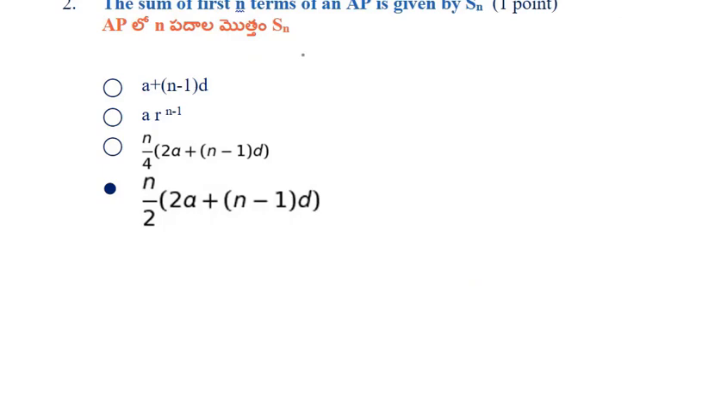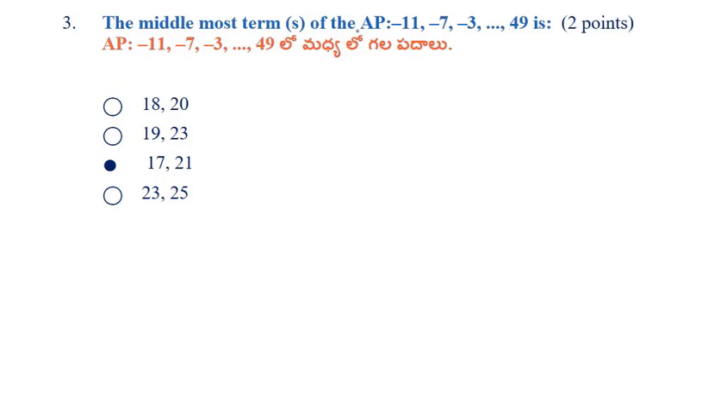Next one. Sum of first n terms of AP is given by Sn. Okay, n padala mottam n by 2 into 2a plus n minus 1 into d, direct formula. And also we can use n by 2 into a plus l when we know the last term and number of terms. a plus n minus 1 into d is a nth term of AP. a into r to power of n minus 1 is nth term of GP, and this is not at all a formula. Next problem. The middlemost term of AP minus 11, minus 7, minus 3 and so on to 49.